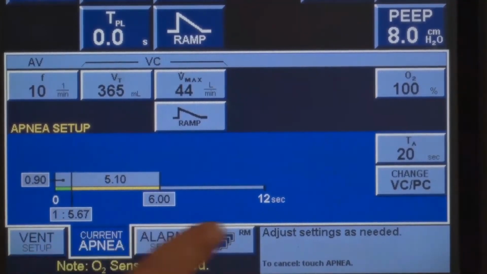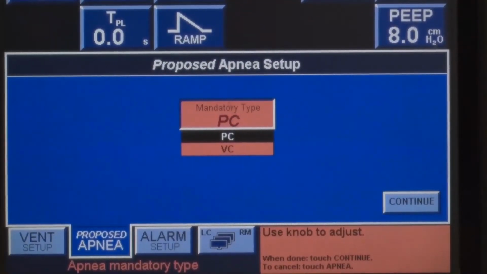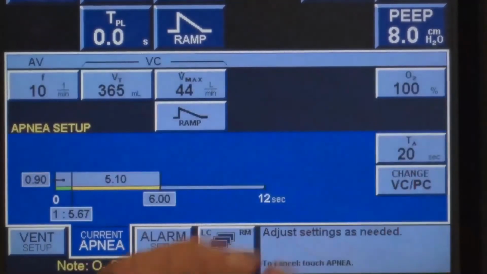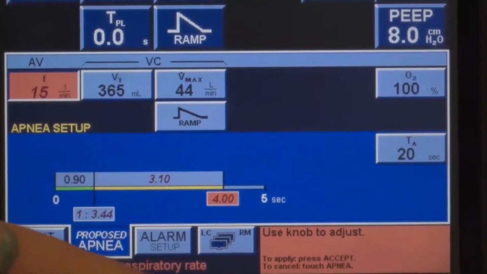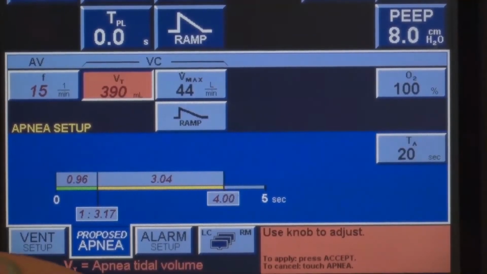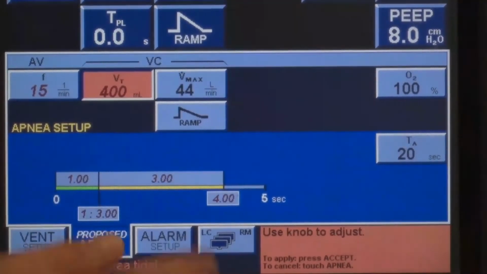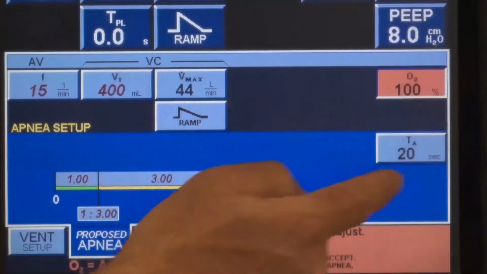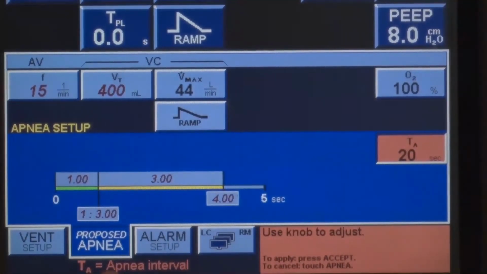So apnea ventilation can be either a volume control or pressure control type breath. We'll do volume control. Do fine-tune this. If your patient were to stop breathing, what would you want your patient to have? So, I don't know, 400 is what the doctor ordered. I probably should have the patient with 400 2 days from now should they stop breathing, the flow rate, oxygen, and then finally, this little button TA is apnea interval.